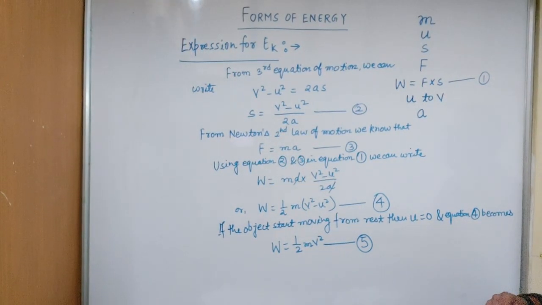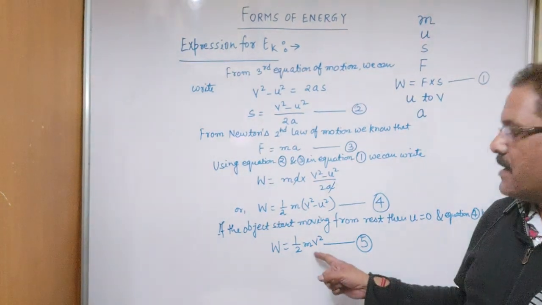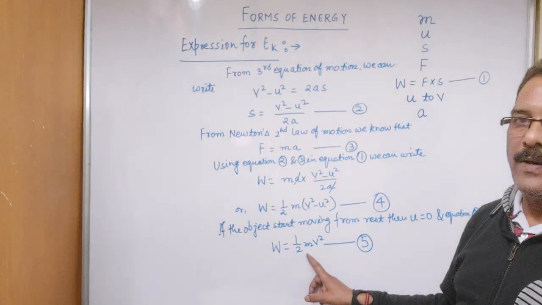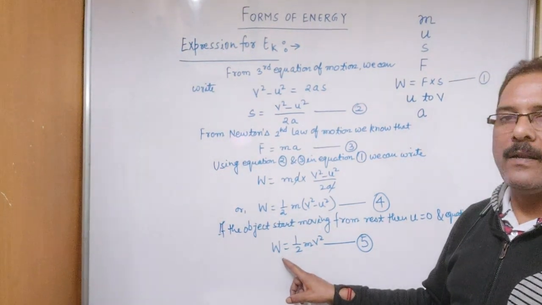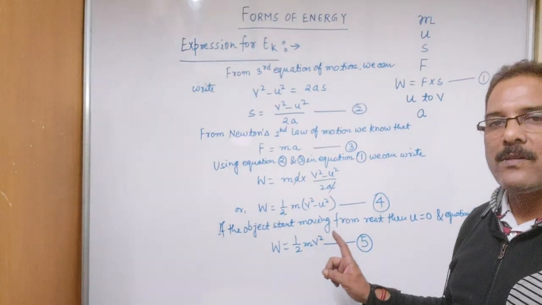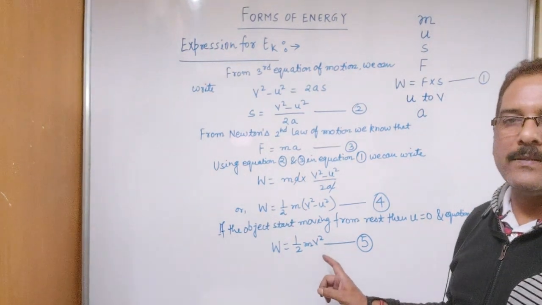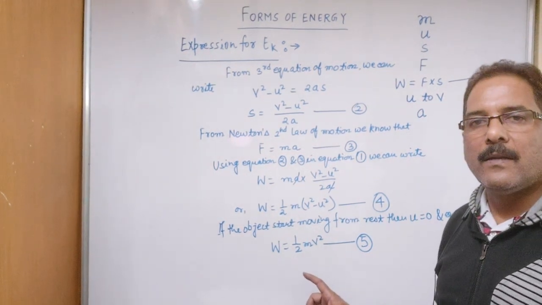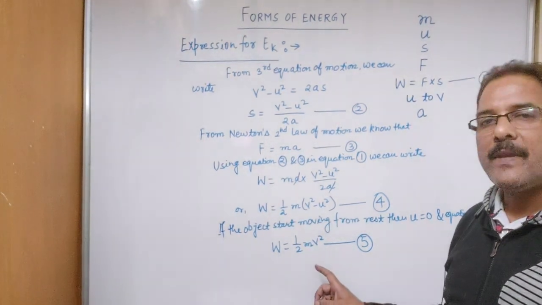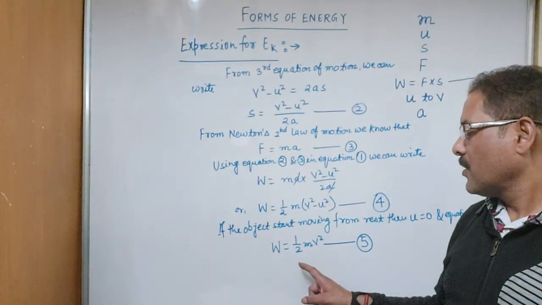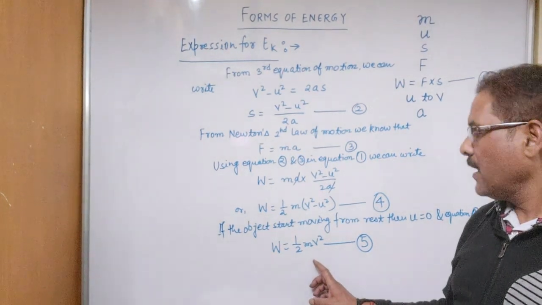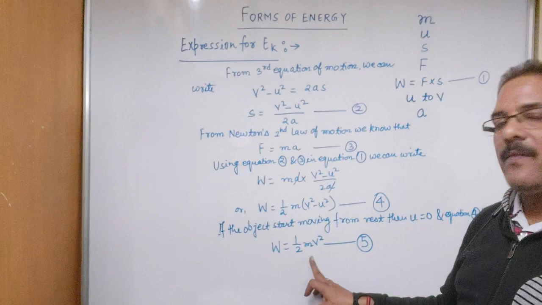Now if you think about equation number 5, it means work done is equal to half mv square. Due to this work done, the object has acquired a velocity, and if it acquires velocity, it means it has kinetic energy, because in the definition we have written that the energy possessed by an object due to its motion is called kinetic energy. So the work done is equal to half mv square.